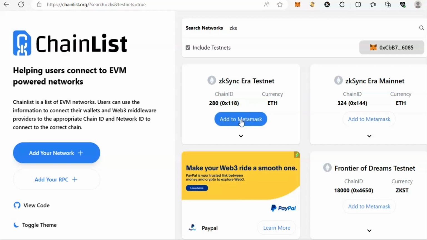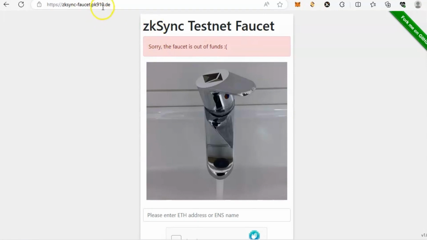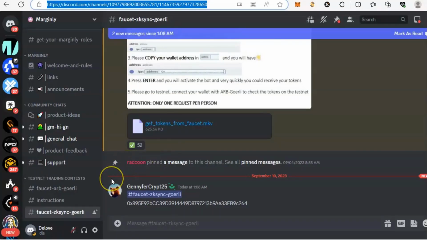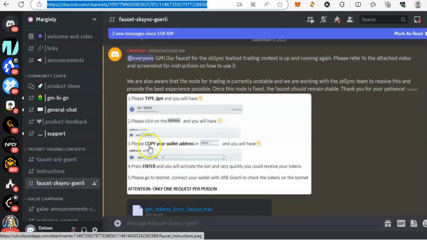I'll leave the link to this faucet in the description below, but I prefer using Discord. You can actually get this faucet on the Discord. It's very easy to use via Discord. So if you want to do that via Discord, I'll also leave the link to the Discord in the description below.